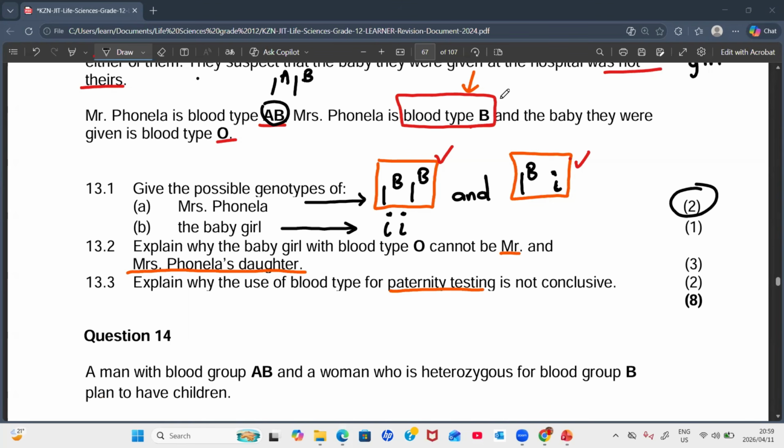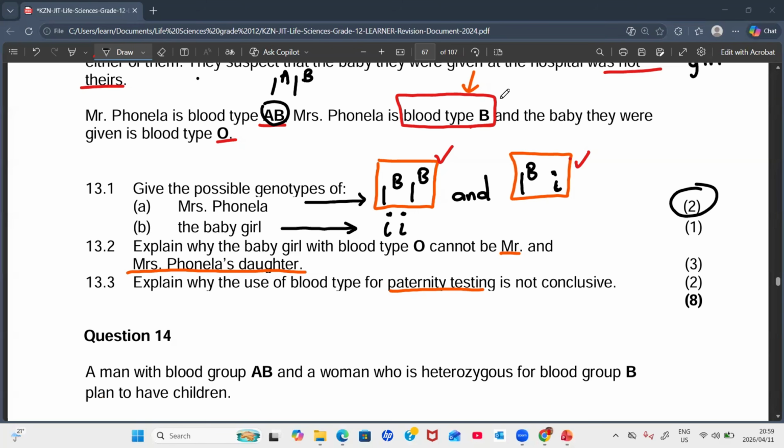So it can happen that the mother did not have the child with the father, and it can still show that the child is their child, because the child can inherit the allele B of the mother and still inherit another allele, the recessive one, which is i, and then the genotype can be I to the power of B and i.